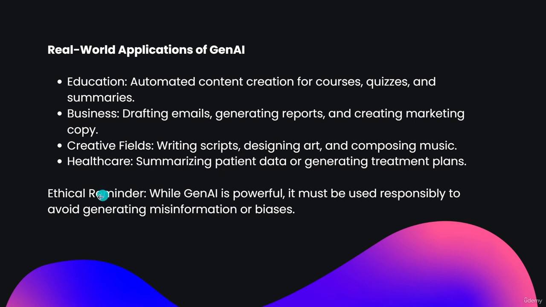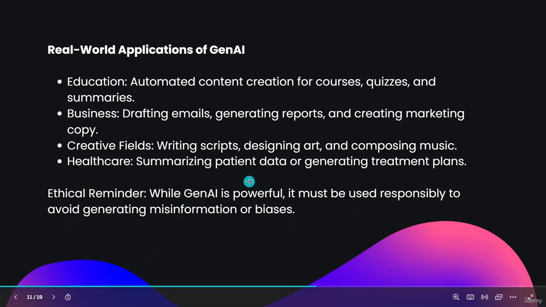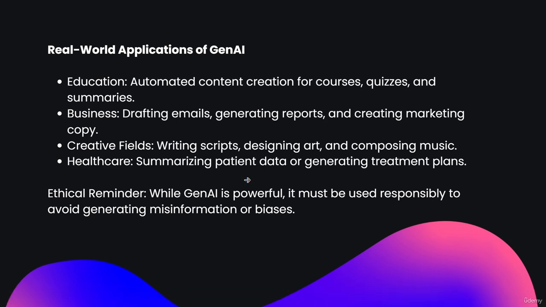A very important thing is the ethical reminder. While Gen AI is powerful, it must be used responsibly to avoid generating misinformation or biases. As I said, AI is not 100% accurate. It can make mistakes, provide inaccuracies in the output, wrong data, misinformation, all those things. So we cannot blindly trust the AI output. For that, we have to have specific knowledge about what we are looking to get from AI. You have to know about that.